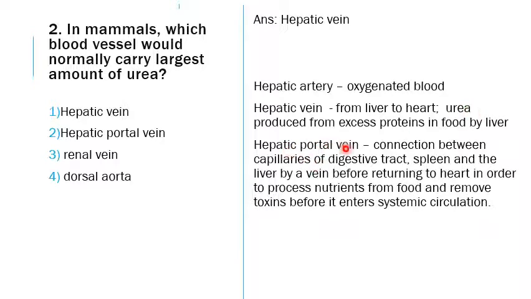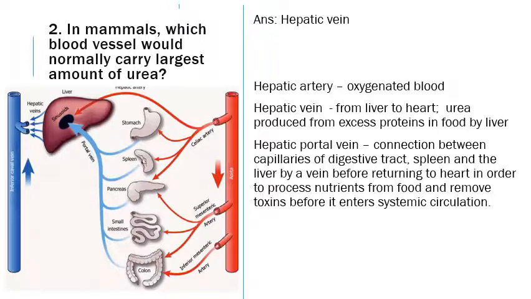As we already saw, the hepatic portal vein is the connection between the capillaries of the digestive tract and the spleen with the liver, by the vein, before returning to the heart. So this will help in removing the nutrients from the food as well as removing toxins before it enters the systemic circulation. This is the main purpose why the portal circulation is there.